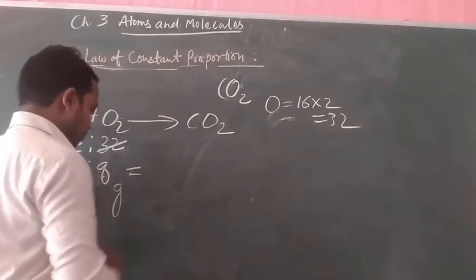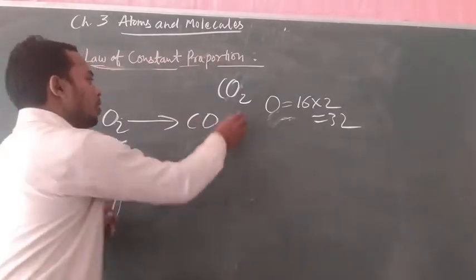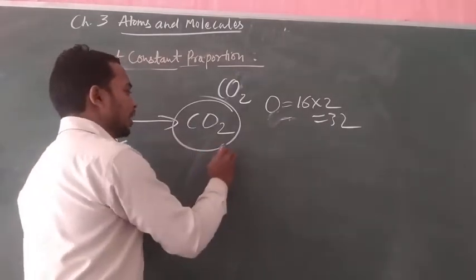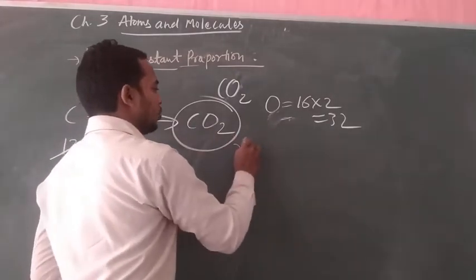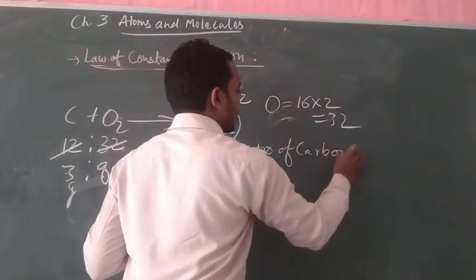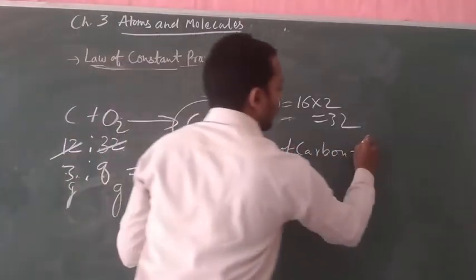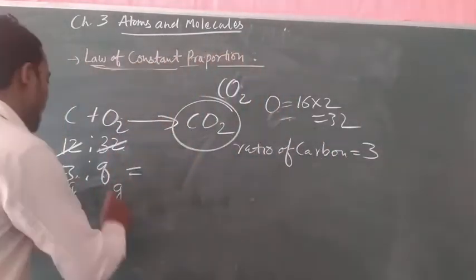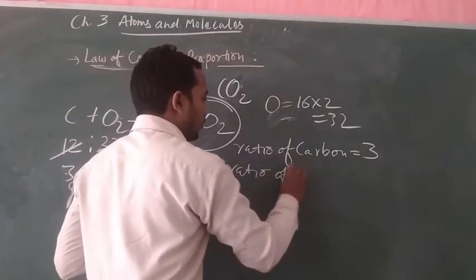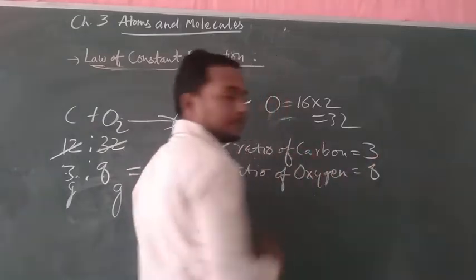form carbon dioxide. Everywhere, in carbon dioxide, the ratio of carbon is 3 and the ratio of oxygen is 8.